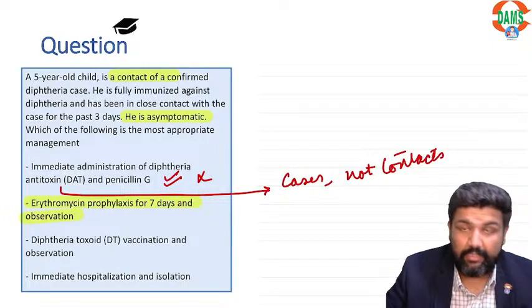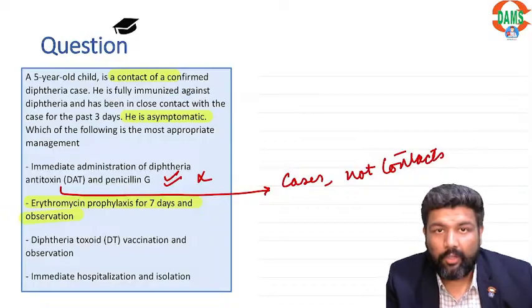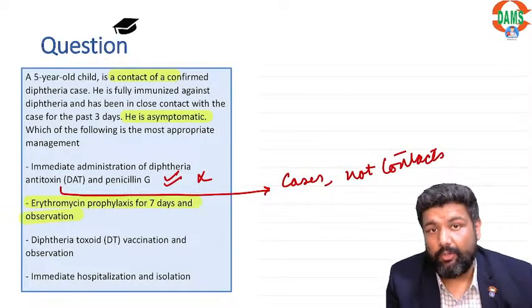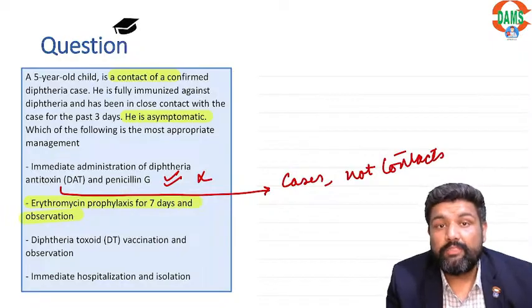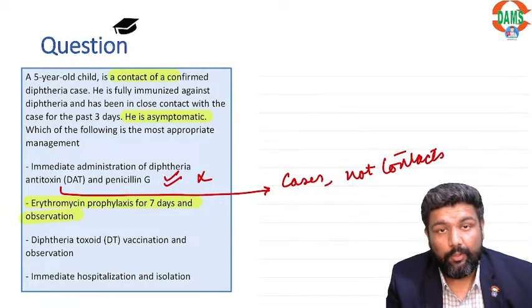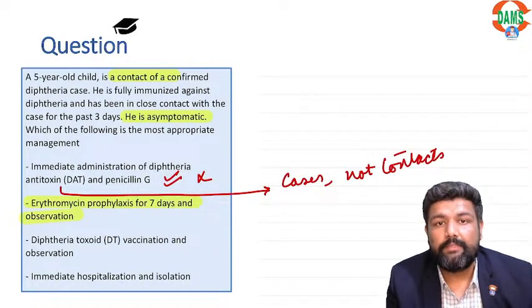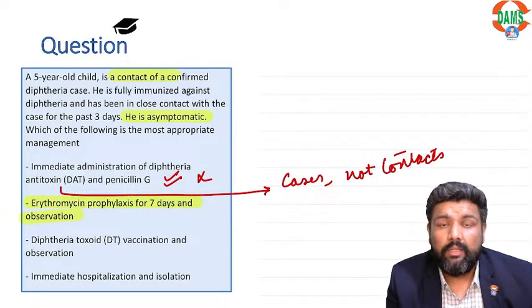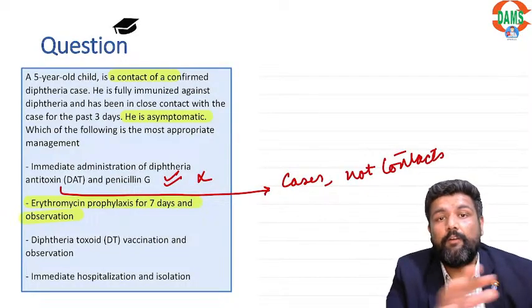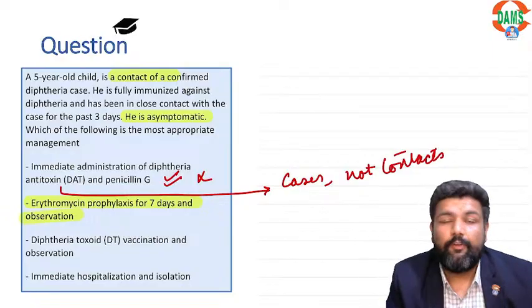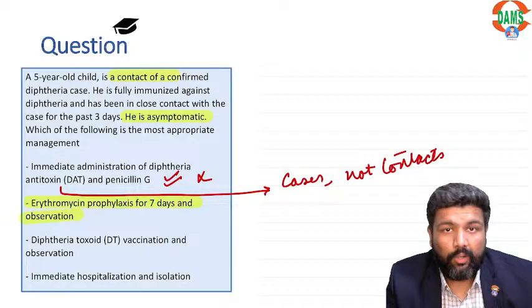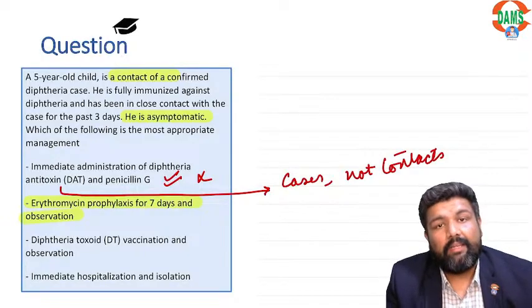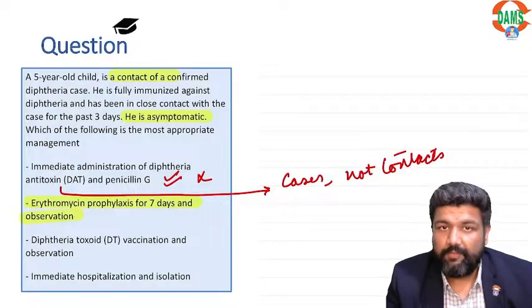So how do you manage? I'll tell you how you manage. You have a child who came in contact with a diphtheria case. First of all, you take the swab and send it for confirmation. Then you send the child into quarantine, right? Quarantine is for contacts. Isolation is for cases. Third, start erythromycin, irrespective of immunization status. I repeat, irrespective of immunization status. And fourth, if the child has not completed immunization, then you complete the immunization for diphtheria in that child.